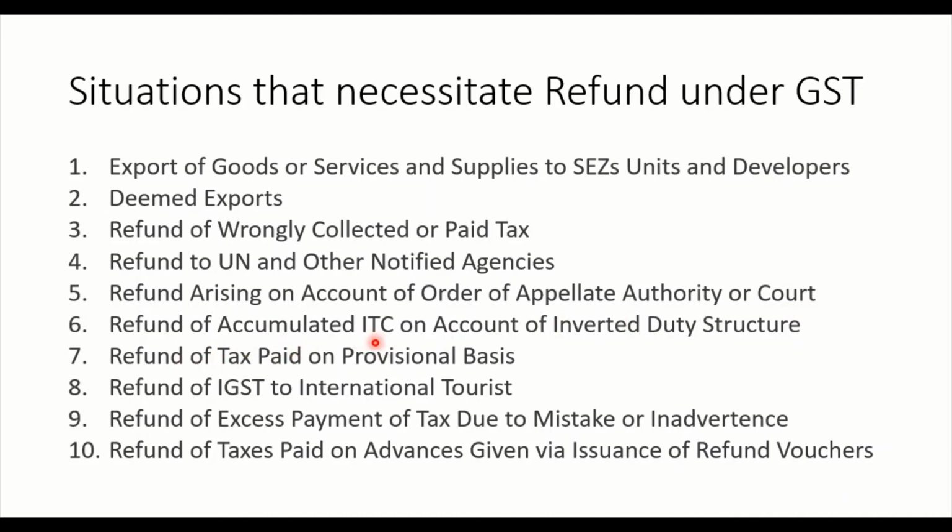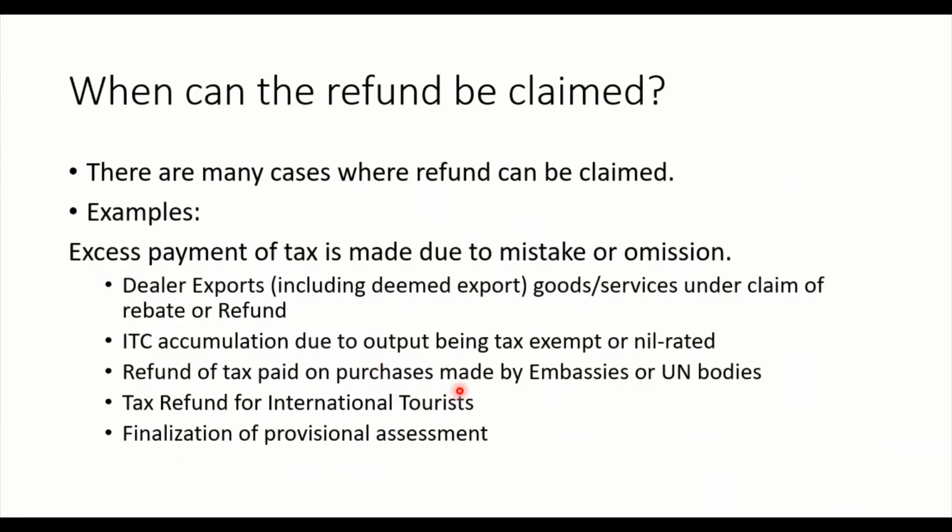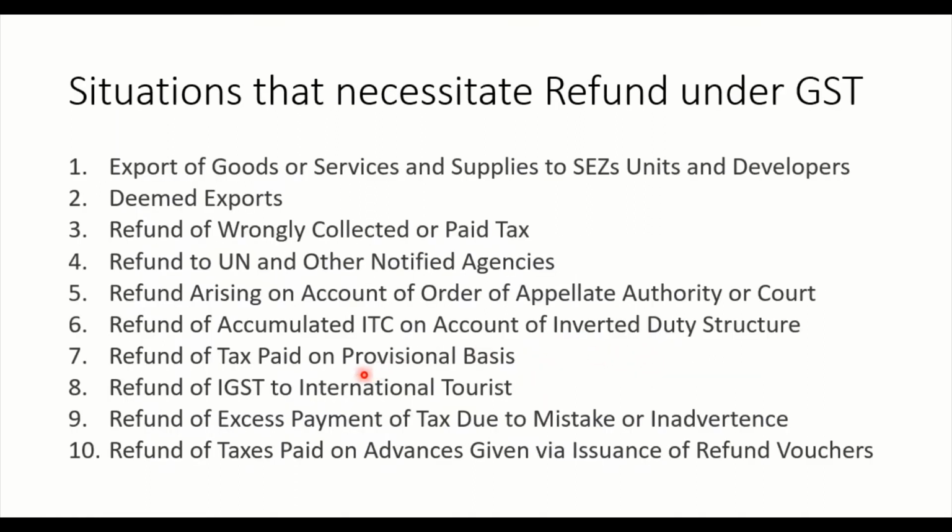And then refund of accumulated ITC. Accumulated ITC, as we have seen in the previous slide, right? Here we have already spoken about ITC accumulation due to output being tax exempt. If you are making tax exempt or nil rated output, then ITC accumulation happens and therefore you are going to get the refund, right? Or inverted duty structure. This is a beautiful part. Inverted duty structure means output tax liability is smaller than input tax liability. It means input tax is more and you are paying taxes more, but you are collecting taxes less because output tax liability is less, right? And therefore that is called an inverted duty structure. ITC gets accumulated and you are eligible for refund.